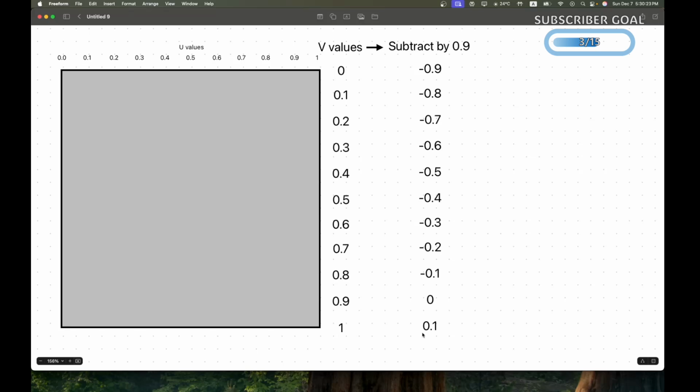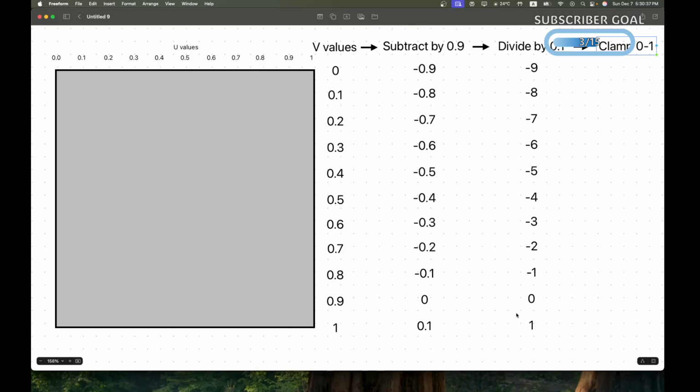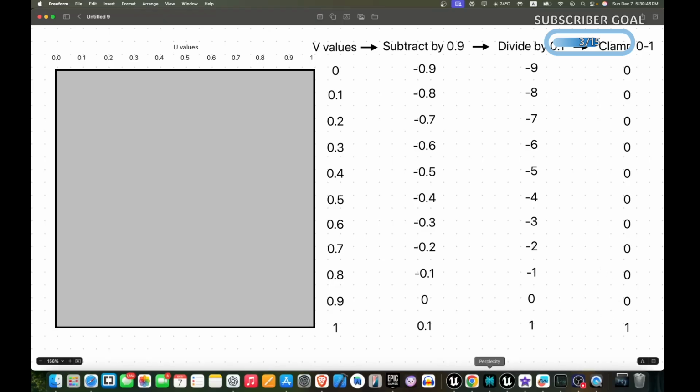And then we divide by 0.1. So this makes our values from minus 9 to 1, and 0 to 1 has turned into the bottom 10%. Then we use the clamp function, and that makes our values 0, 0, 0, 0, 0, and so on, and 0 to 1 in the end. Now let's take a look.